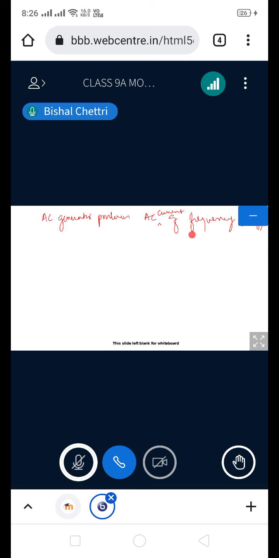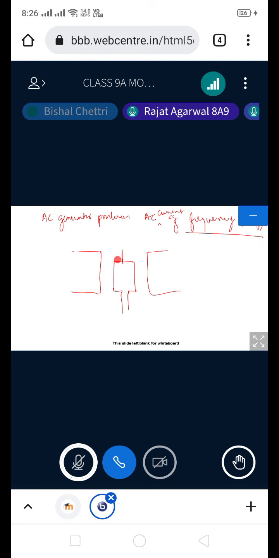Okay. Now, actually, what does this frequency of 50 hertz mean? Suppose this is an AC generator, I'm just drawing the armature coil, okay? So this is the AC generator and say this is the axle. Now, this armature is rotated externally, with the help of an external source. Say in a hydroelectric power plant, the turbine rotates over here. When this turbine rotates, the axle of the turbine will be connected to the axle of the armature. Then this armature will start rotating or not?